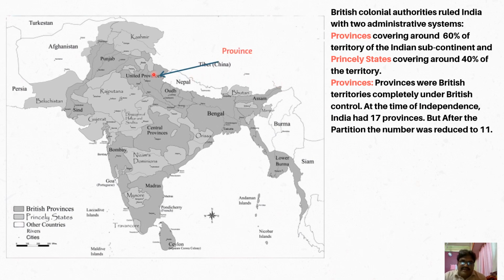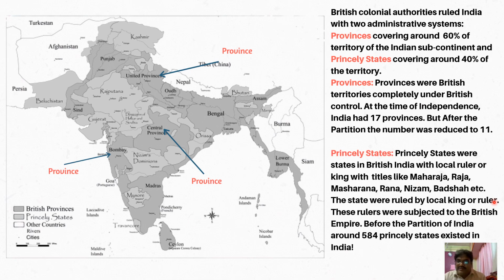Here is one example, the United Province, which is today known as Uttar Pradesh. So Uttar Pradesh historically was a part of the United Province. Another example is the Bombay province, which today is known as Maharashtra. During that time, the entire Bombay province was made of Maharashtra and Gujarat. But we know that on 1st May 1960, this province was bifurcated, and the new states of Gujarat and Maharashtra were created. Then another example is the Central Province, which is today known as Madhya Pradesh. Madhya Pradesh historically was a part of the Central Province. So these are the areas where there was direct rule of the British government.